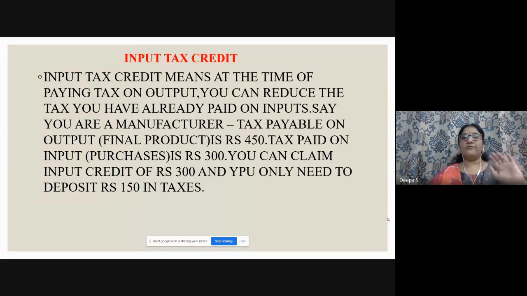So 450 is the tax paid on output, and already when purchasing he has paid a tax of rupees 300. So now what is the difference, right? You can claim input credit, ITC, of 300, and you only need to deposit 150 in taxes, 450 minus 300. So that is the great advantage of GST: eliminating the cascading effect through ITC, input tax credit.